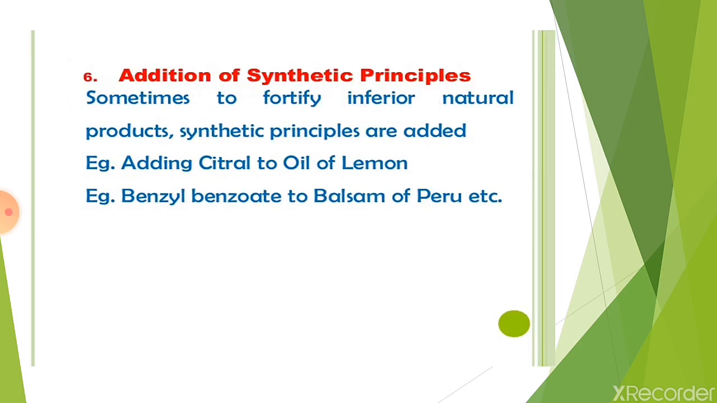Fifth method of adulteration is addition of synthetic principles. Sometimes to fortify inferior natural products, synthetic principles are added. For example, adding citral to oil of lemon. Second, benzyl benzoate to balsam of Peru.